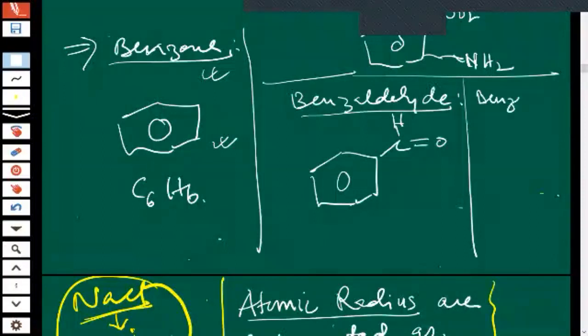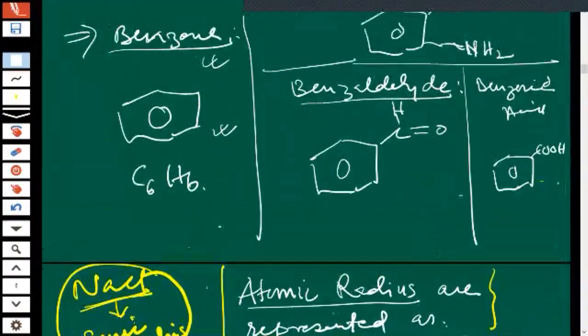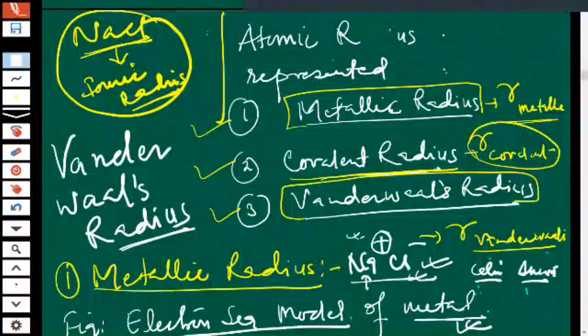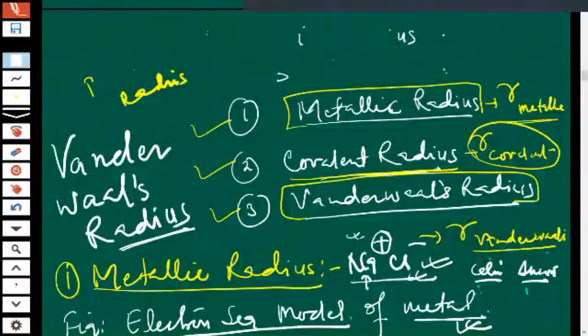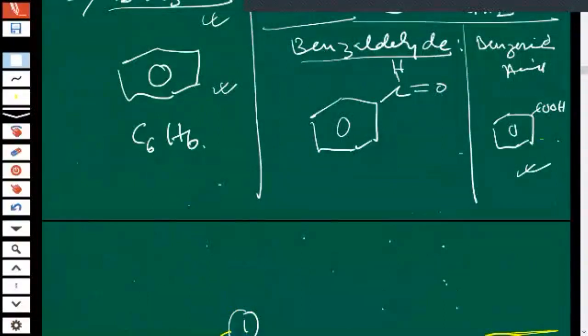Benzoic acid. We have to draw the benzene and COOH. Benzoic acid, okay, children. This COOH we can put anywhere on the six-membered ring. Already here is this benzoic acid.